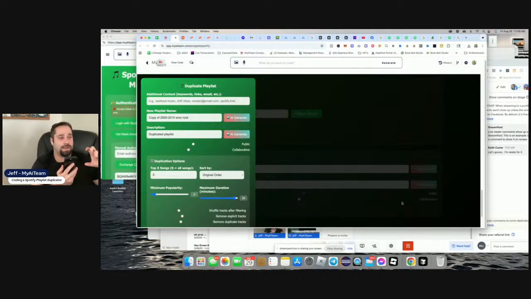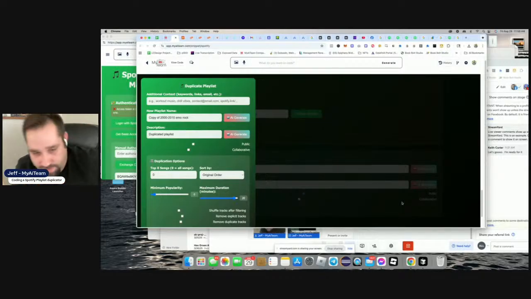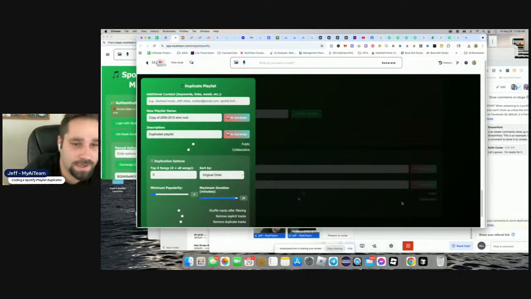Make it where I can search by artist and maybe delete all by artist. Sometimes I want to be able to duplicate a playlist and then get rid of all of the bands of a certain artist. So that needs to be a thing. Maybe even redo the whole duplicate playlist thing, so it's way easier, way more efficient, way cleaner, and I can see all the songs. Let's use Tailwind CSS, make it really beautiful. Let's see what you got.